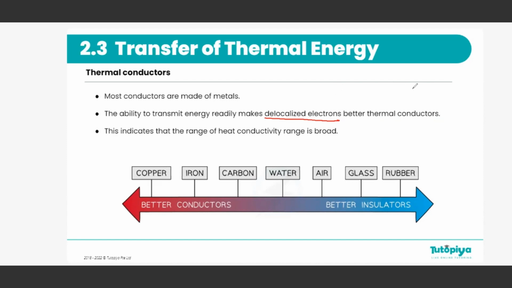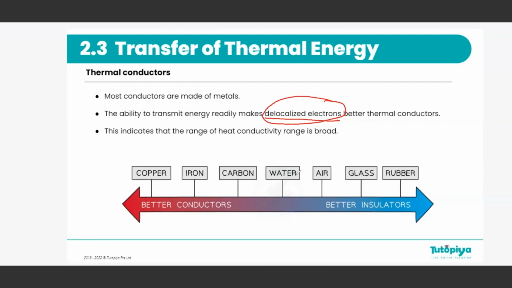And when they are traveling around the material, these electrons will knock on other particles and make them also vibrate faster. So in a metal, heat conduction is much faster because of these delocalized electrons.